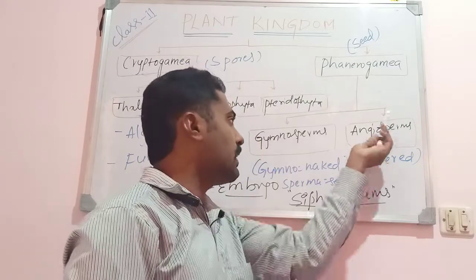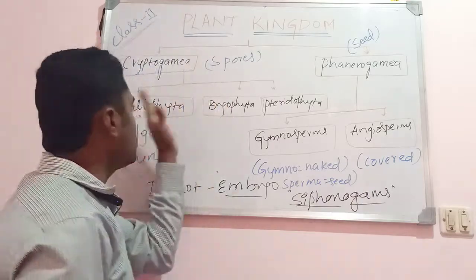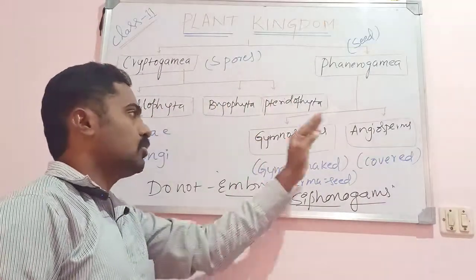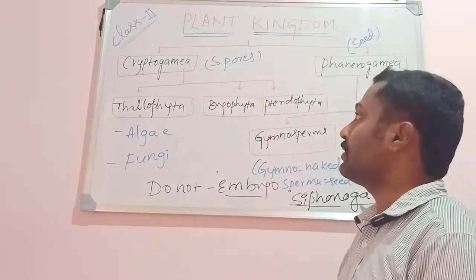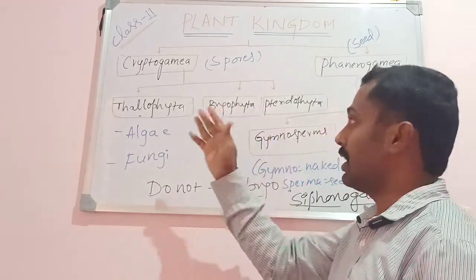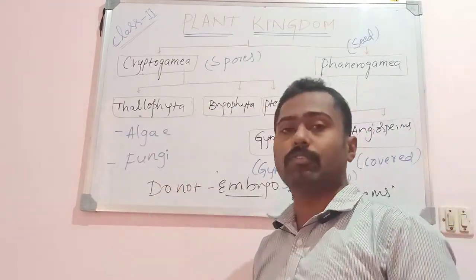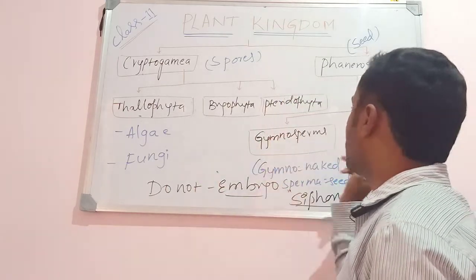That's why these plants were considered as siphonogams. Except Thallophyta, we can see embryo in Bryophyta, Pteridophyta, Gymnosperms as well as in Angiosperms. Then I said we can classify based on vasculature: non-vascular plants and vascular plants. Non-vascular plants are algae and bryophytes and even the fungi, whereas the vascular plants are pteridophytes, gymnosperms and angiosperms.